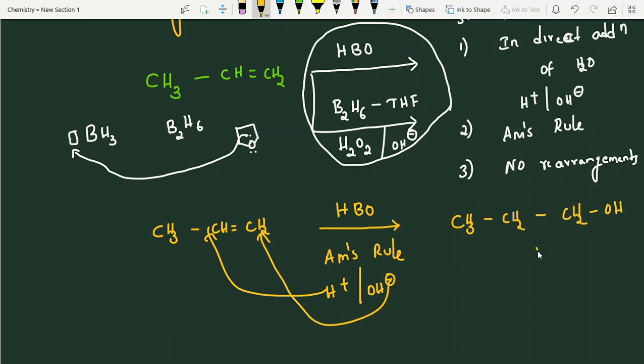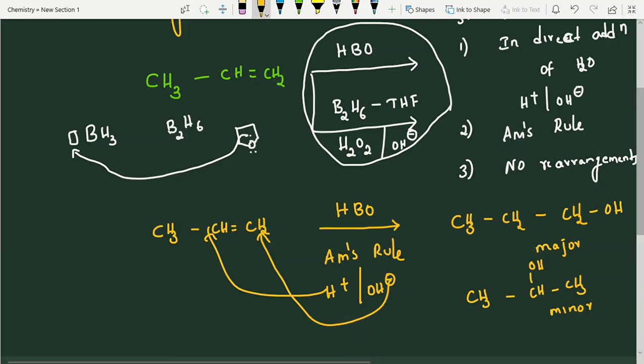This is the major one. Minor is the other. In the above case the major one is here, and the minor here. Again it depends on our question. Mixture means both you have to write. Major means only one. Just a question mark means that is also one. You have already discussed the names: 2-propanol, 1-propanol. These two are positional isomers, in the previous video. Check it. Now next one.